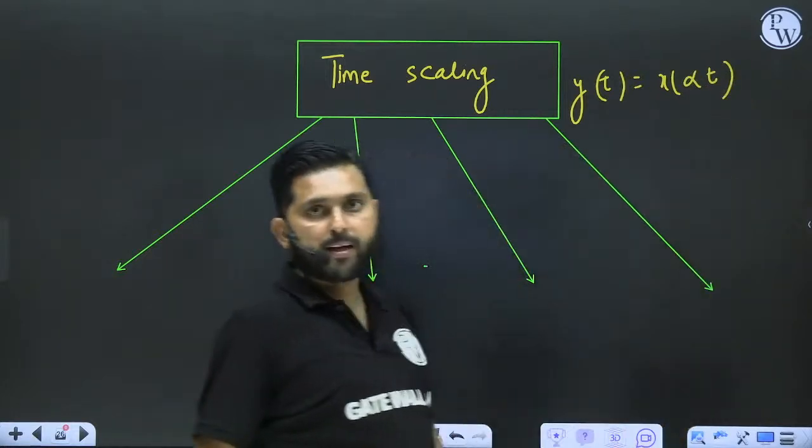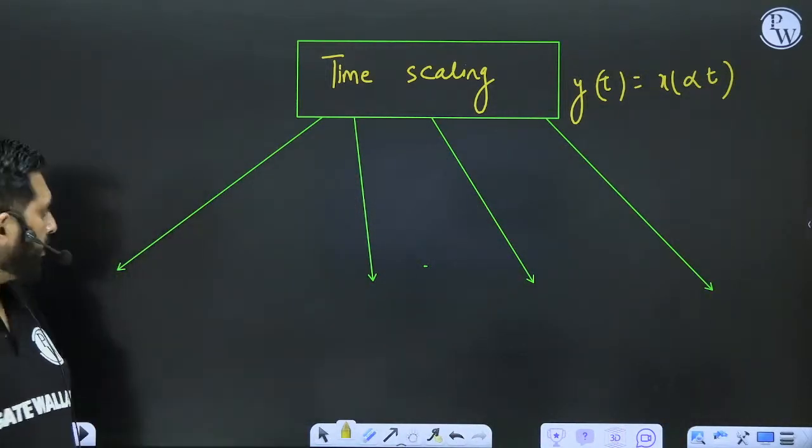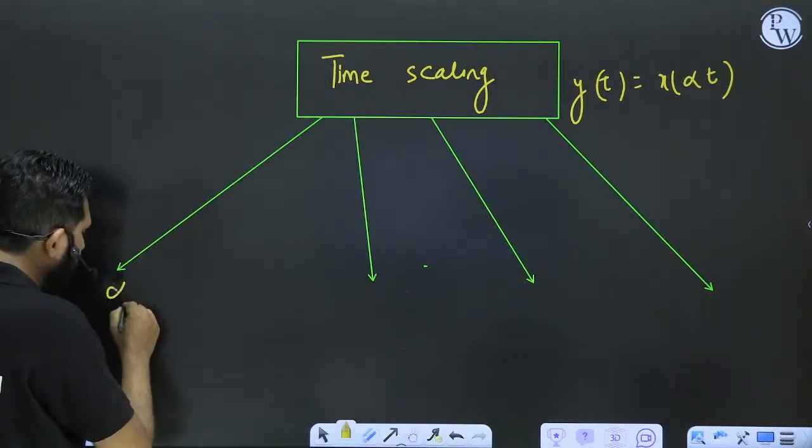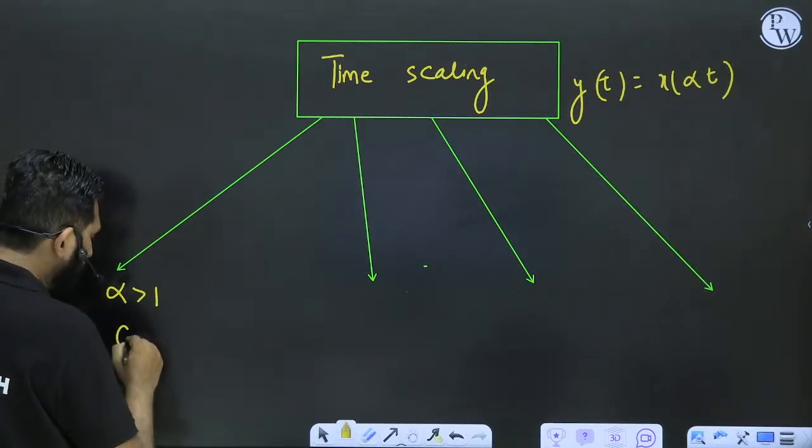If alpha is greater than 1, it is compression.